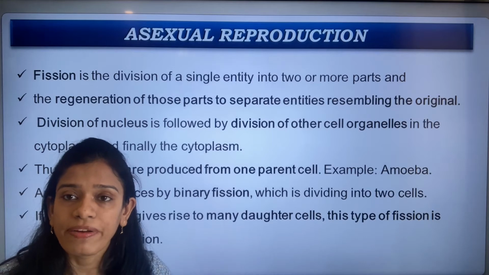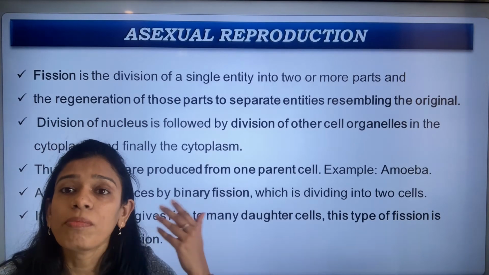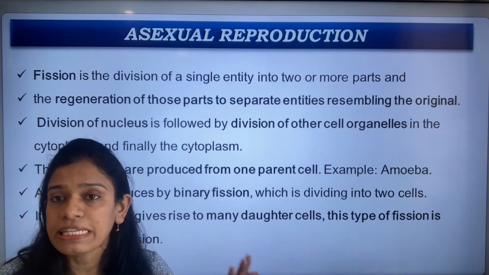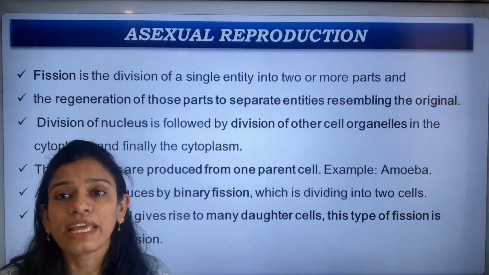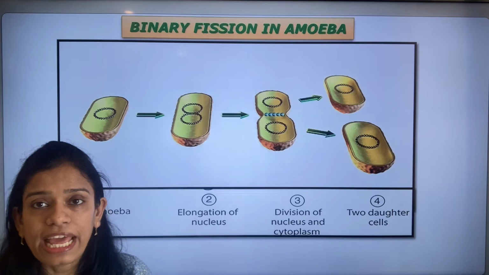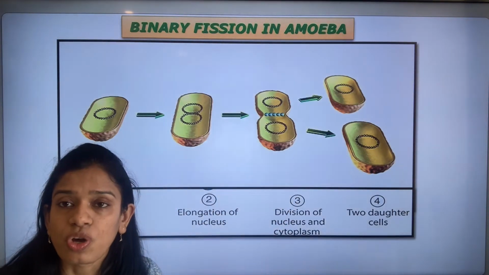When one parent gives rise to multiple daughter cells, it is called multiple fission. Binary fission and multiple fission, please keep them in mind because these are important terms that you might come across. Next, this is the binary fission that I was talking about in amoeba.